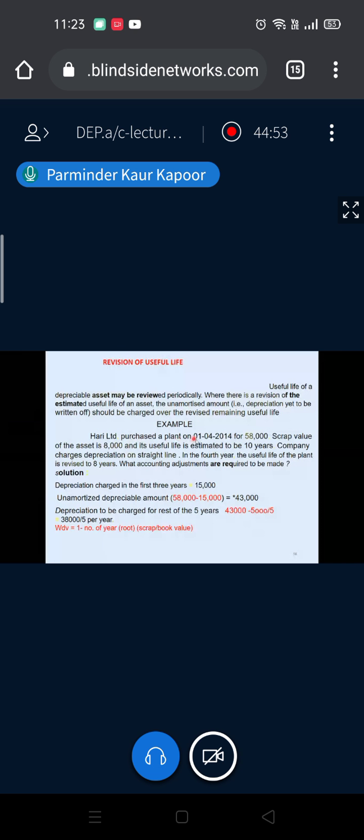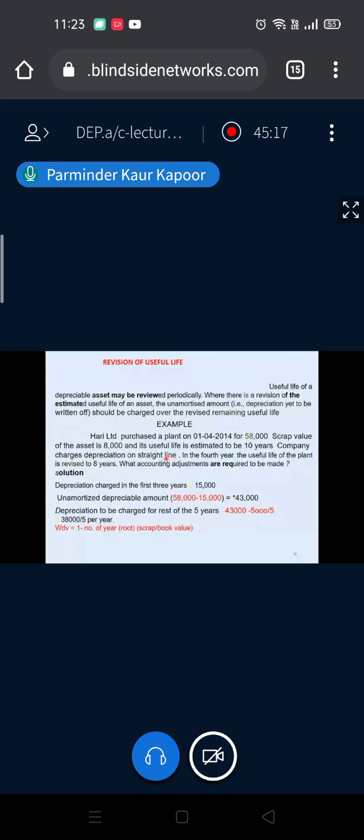Hari Limited purchased a plant on 1/4/14 for 58,000. Scrap value of the asset is 8,000 and its useful life is estimated to be 10 years. The company charges depreciation on straight line. In the fourth year, the useful life of the plant is revised to 8 years. What accounting adjustment is required to be made?